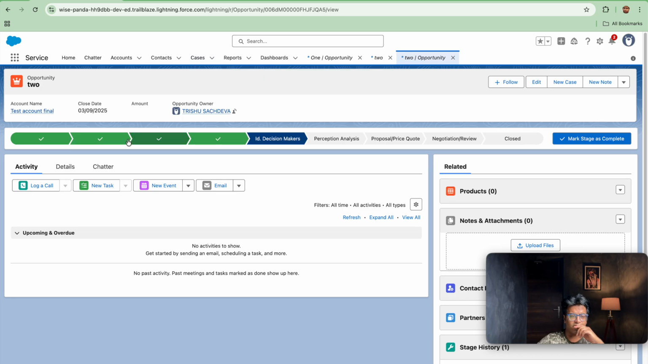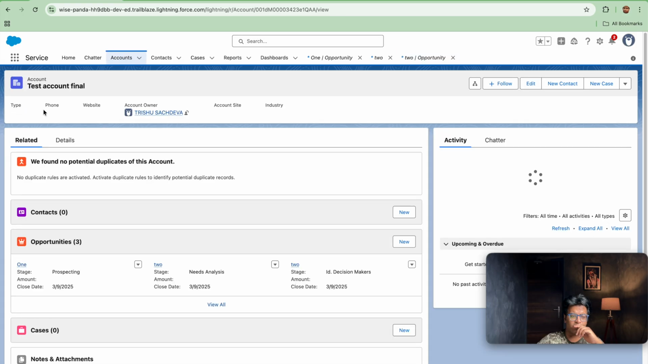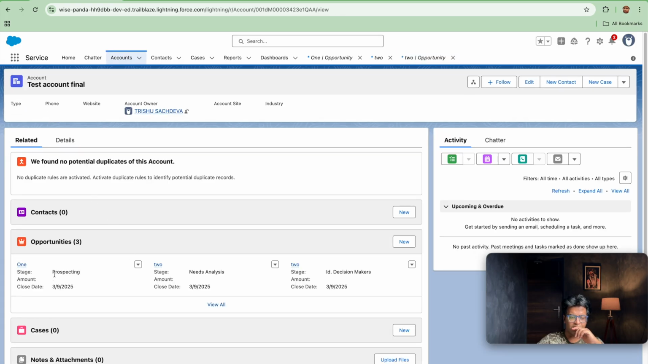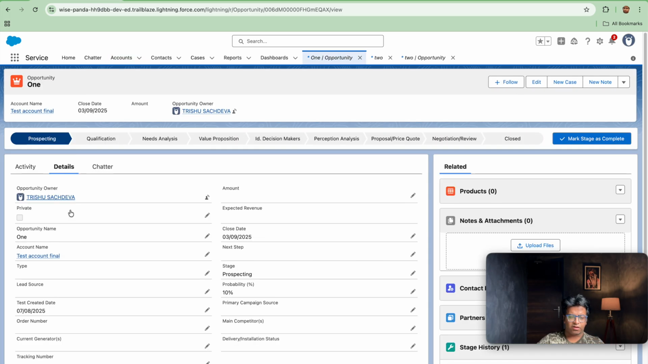So let's do one thing. Let's play around with the account and make an update. You are seeing Prospecting, Needs Analysis, and Id. Decision Makers. Why is the close date coming like this? We have created it. The close date is okay, we have set it as today. And the test created date is coming as this.